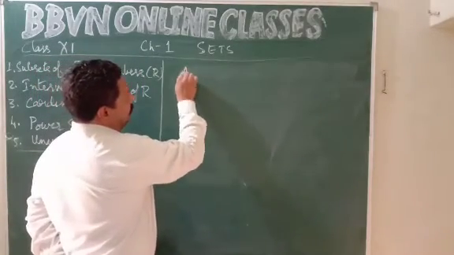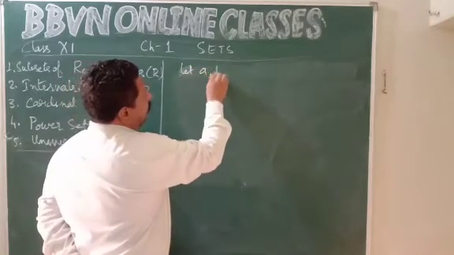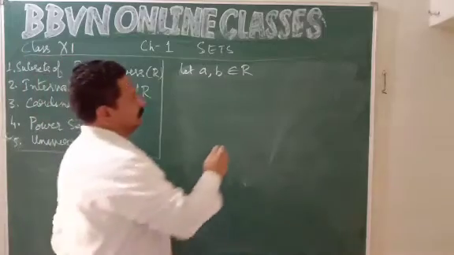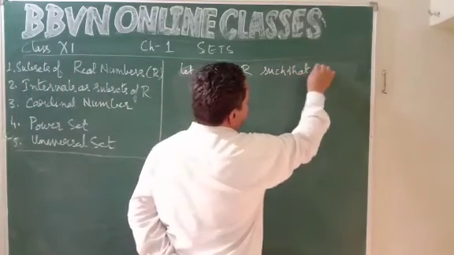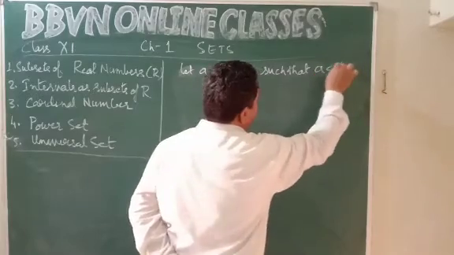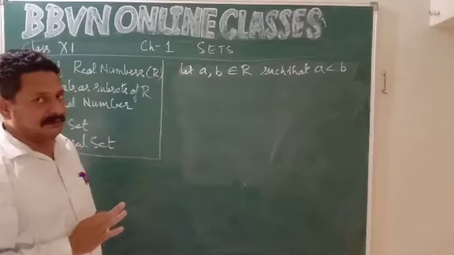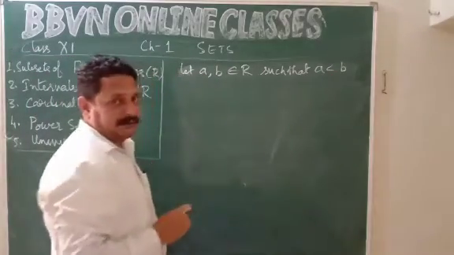Now, first let us say let A, B belong to R, are any two real numbers such that A is less than B. A is smaller than B.